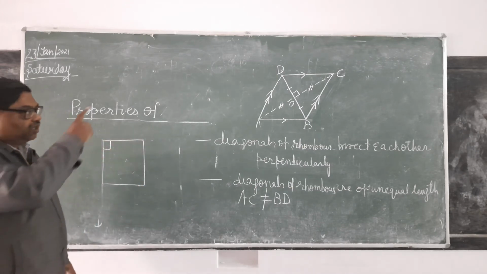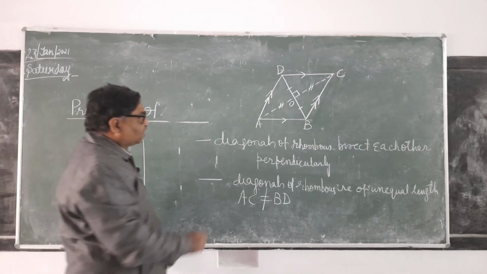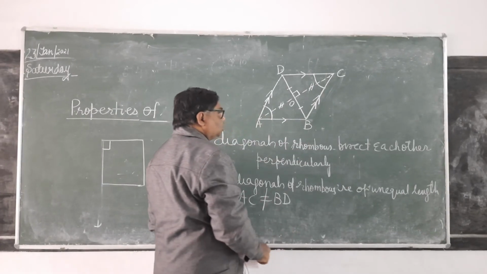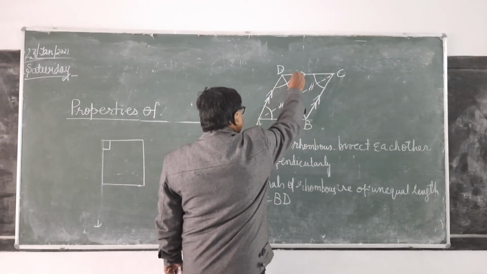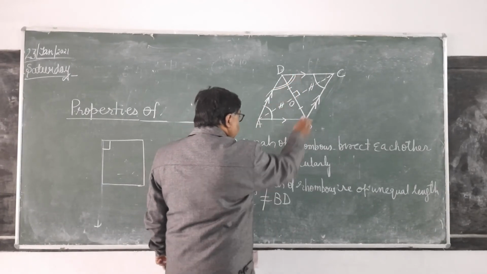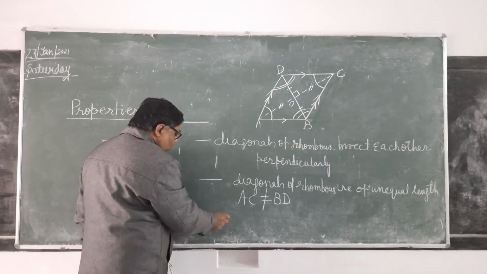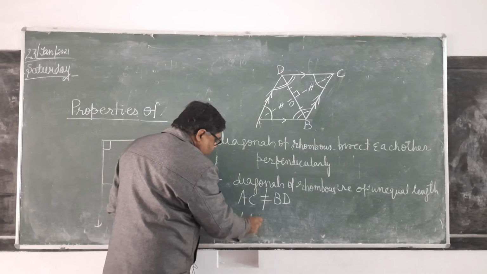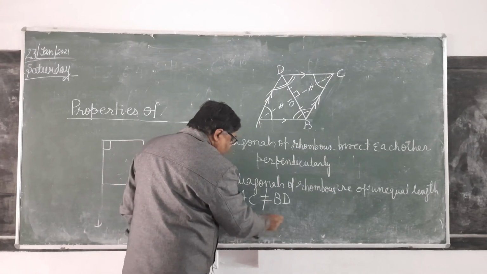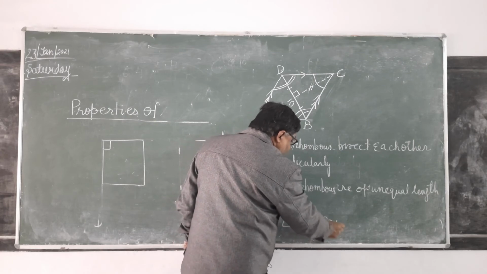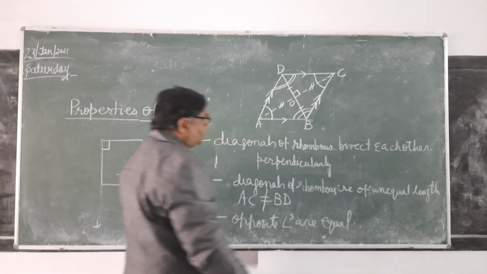One more property of rhombus. Opposite angles are equal. This angle will be equal to this. This angle will be equal to this. Is it clear? Opposite angles are equal. Is it clear?